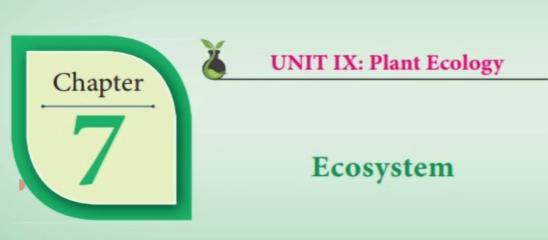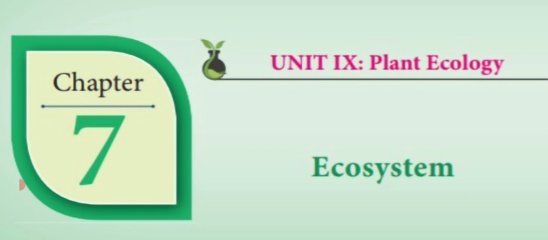PAR is generally reported in terms of millimoles per square meter per second. The range of the PAR is 0 to 3000 millimoles per square meter per second. At night time the PAR is 0. In the daytime, that is midday in summer days, plants absorb 2000 to 3000 millimoles per square meter per second.